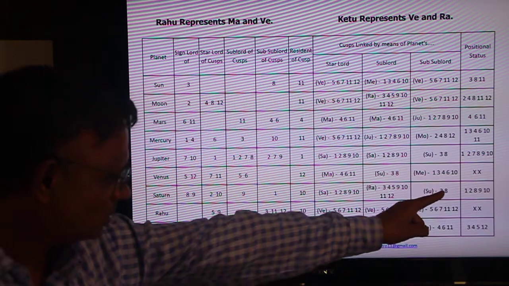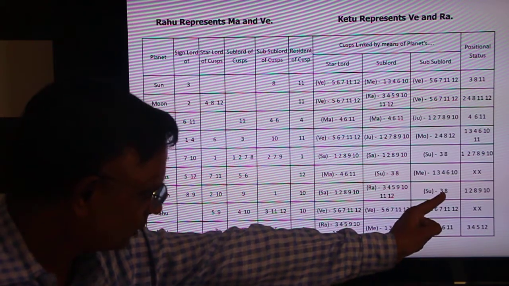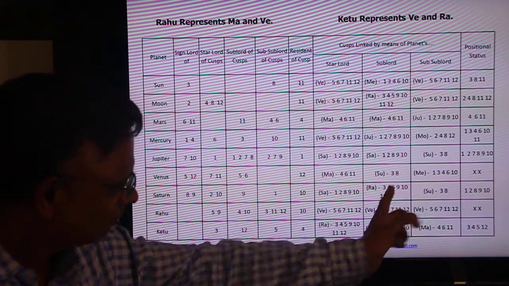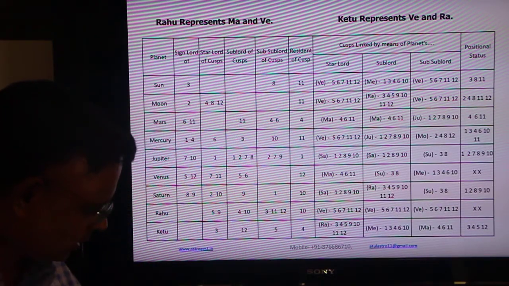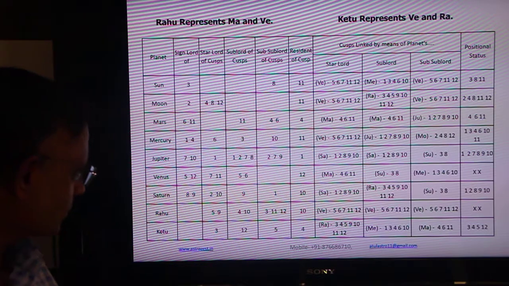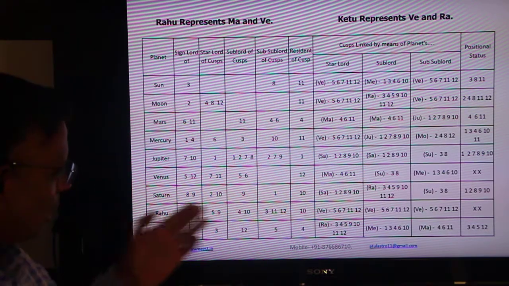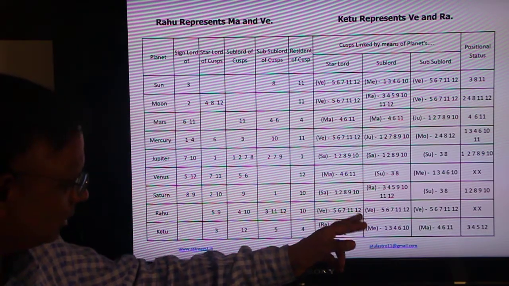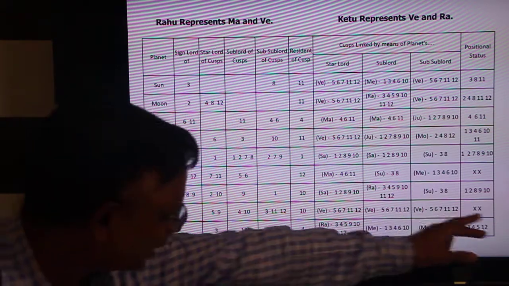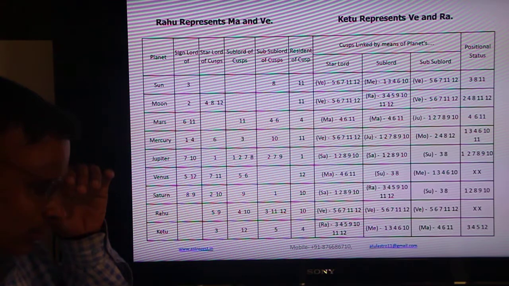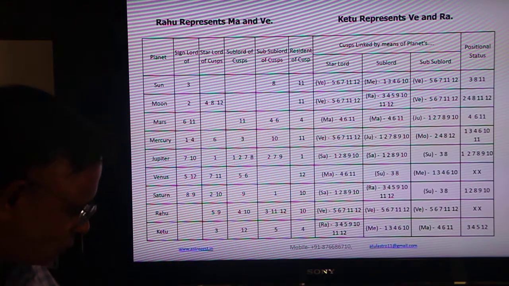Otherwise, these places are not good. Final confirmation this, then the event will not occur. Even if it has to occur, this has to be alignment. So we can see more about it as we go. Neutral houses and concepts are there. So presently remember Rahu involved 5, 6, 7, 11, 12. Involvement, commitment 5, 6, 7, 11, commitment, and final confirmation. This much you remember, which is enough right now. So I just go ahead with this.